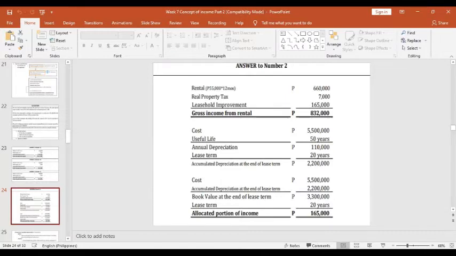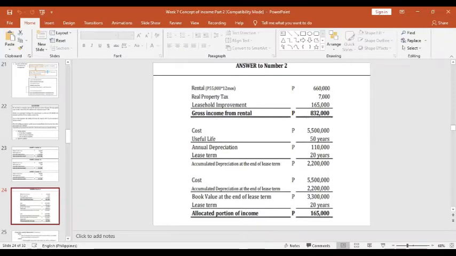And the annual depreciation must be multiplied by the lease term. The lease term is 20 years. So the accumulated depreciation at the end of the lease term is 2.2 million. And this 2.2 million should be deducted from the cost of the leasehold improvement, which is 5.5 million. So the book value at the end of the lease term, which is what we are looking for, is 3.3 million, divided by the lease term of 20 years.